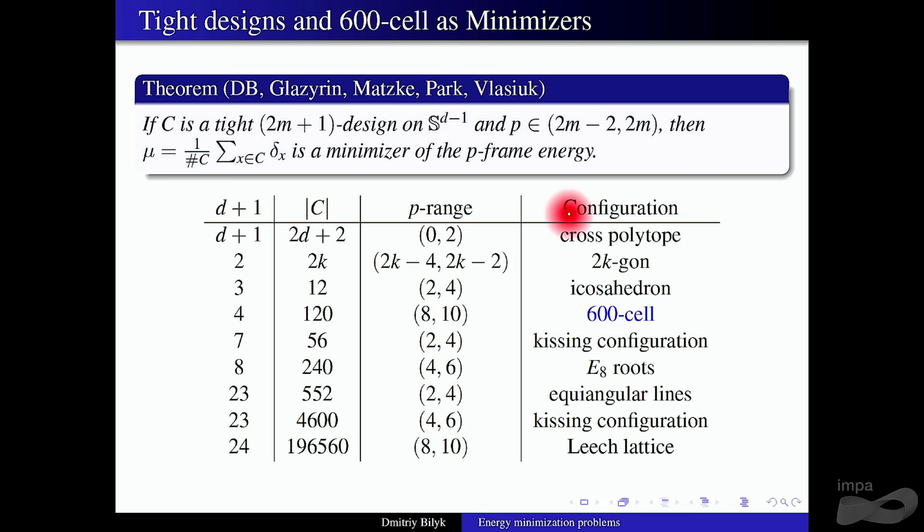So the 600 cell here, it's not a tight design, but it just misses being a tight design by a little bit. There is one power that it misses, and then it's good again. So it's really weird, which means that sometimes you can adapt the methods and still make proofs go through. So the 600 cell is also included in the theorem, actually, but requires a separate proof.